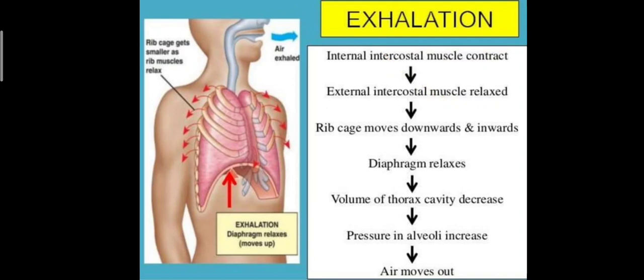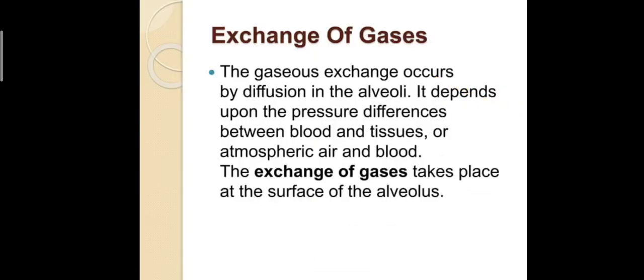So the diaphragm relaxes, and the volume of the thoracic cavity decreases. Here the volume of the thoracic cavity decreases, whereas in inhalation the volume of the thoracic cavity increases. Due to the decrease in the volume of the thoracic cavity, the alveolar pressure will increase. Due to the pressure in the alveoli, the air moves out. It is the process of exhalation.